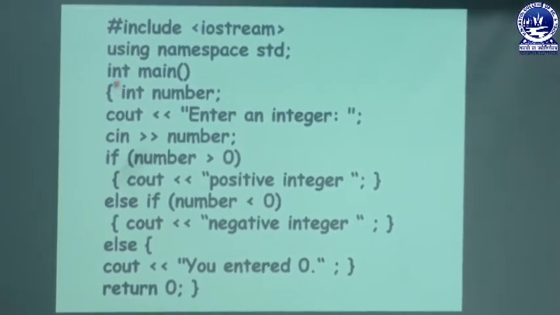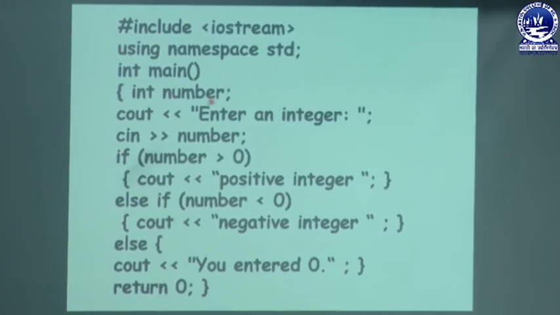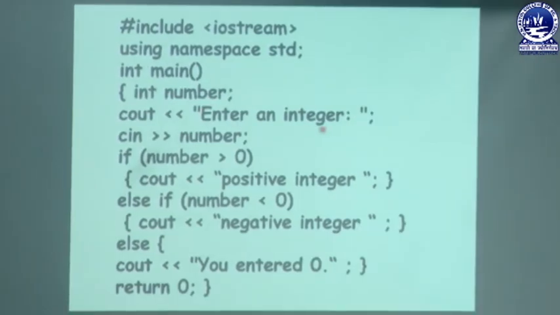Here I have used int main, int number, you may enter any value. Suppose you enter 5. If number greater than 0, yes, cout positive integer. In this case only this part will be executed and all the other parts will be skipped, then return 0.